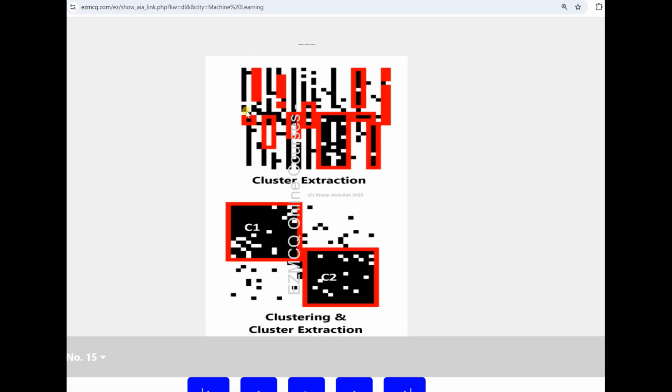Depending upon the size of the data set, you may not be able to display the contents of the space on a computer screen, or it could be multi-dimensional, three or four, whatever. What cluster extraction does is that it finds those groupings which are significant. This is a significant cluster, identified by this red boundary. This is not a significant cluster, but still it got clustered because of some issues.